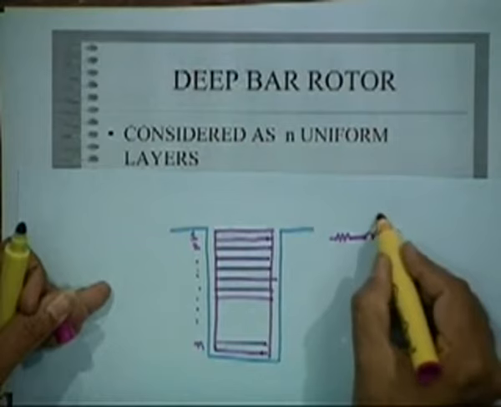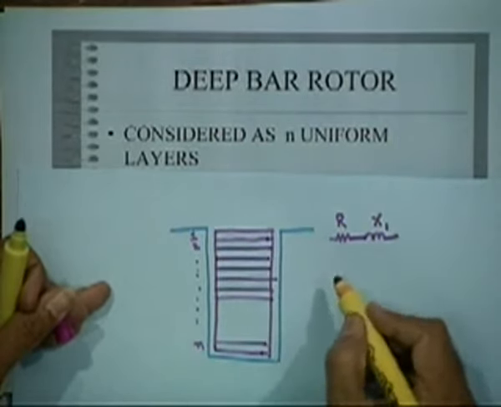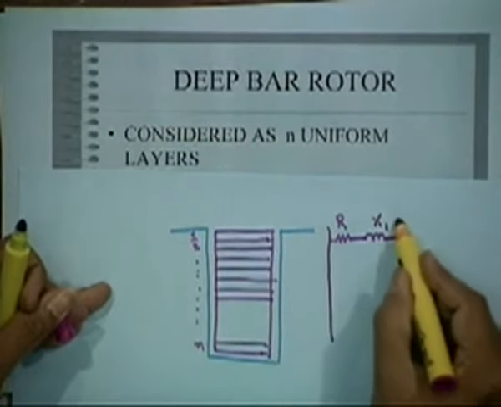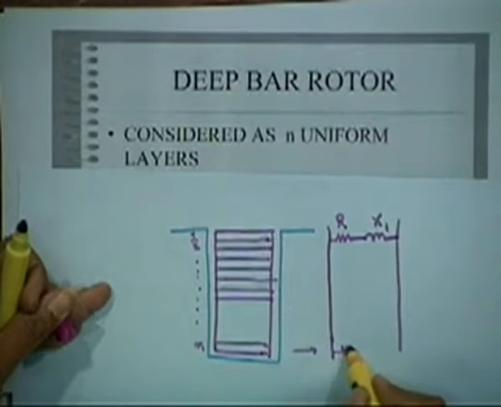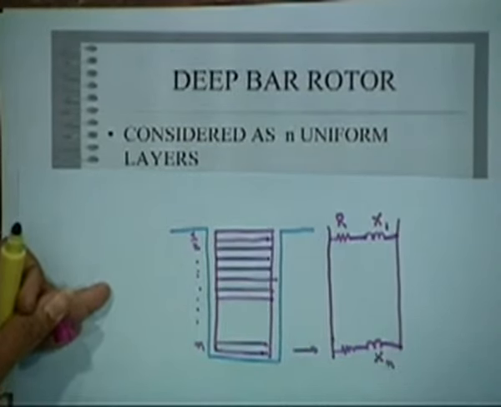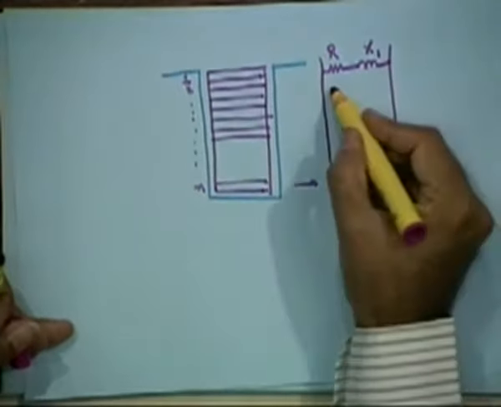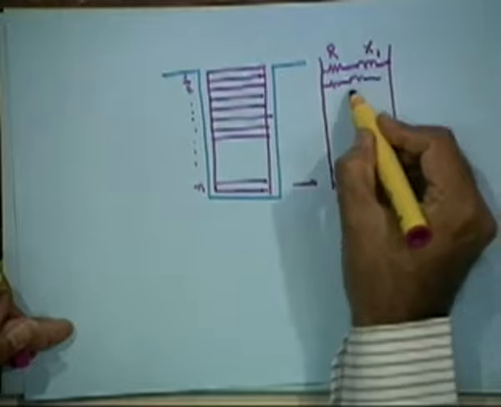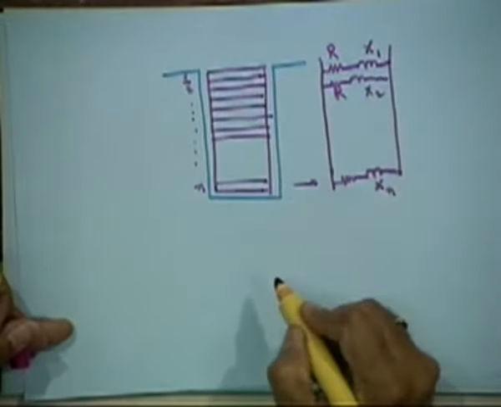So we have R and X1, and similarly parallel paths, up to the last one with the same resistance and Xn. R is the same, but there are X1, X2, up to Xn.